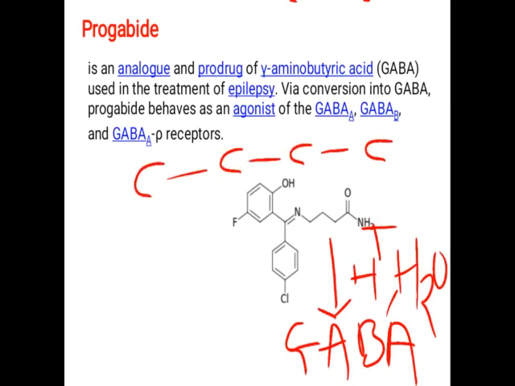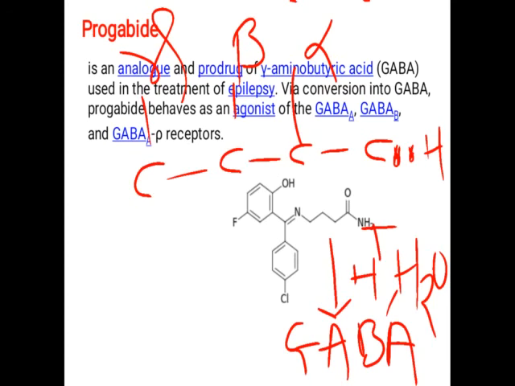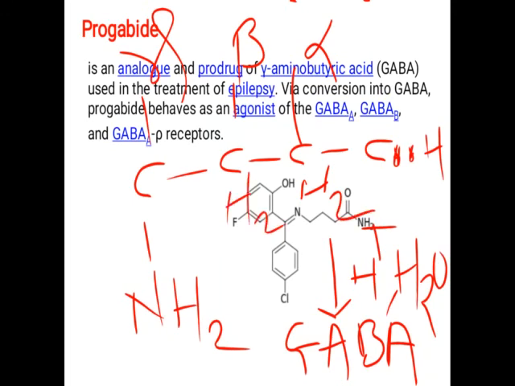Okay, so butyric acid means 1 carbon will have COOH, so it is an acid. This is the alpha carbon, this is the beta carbon, this is gamma. So gamma amino, the amine group will be present on this carbon. So this is gamma aminobutyric acid, that is GABA. Then you can satisfy the valency, put CH2 here, CH2 here, CH2 here, so it becomes GABA.